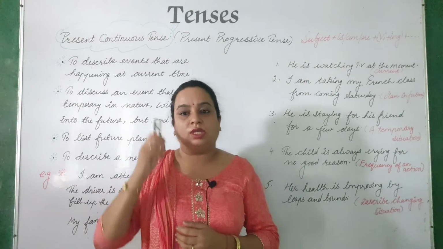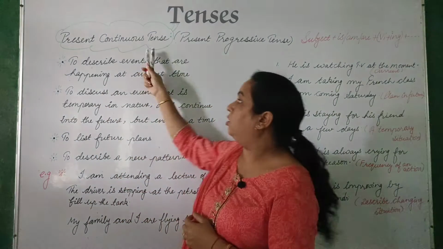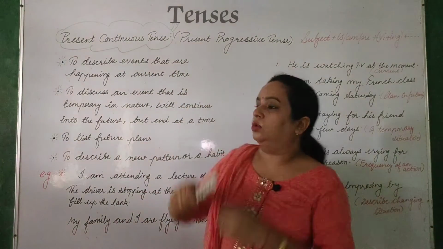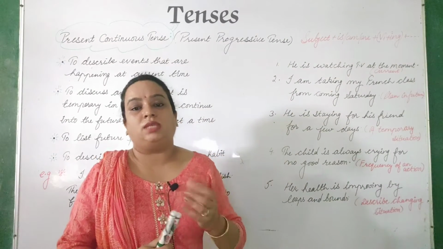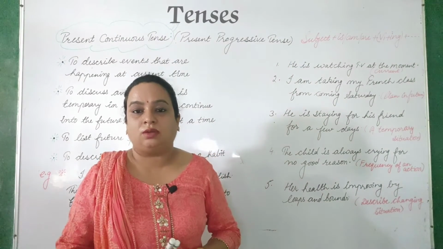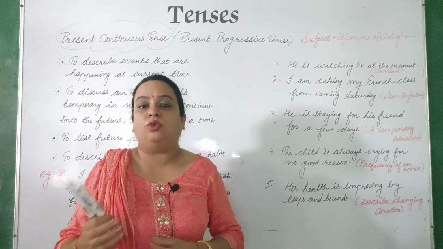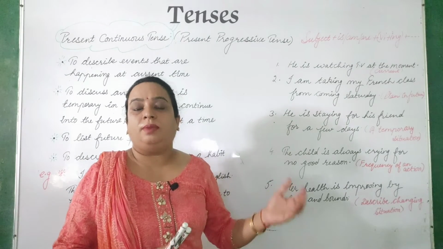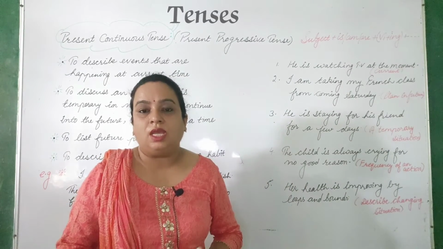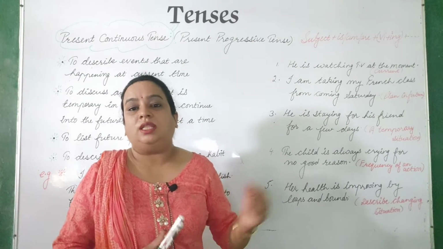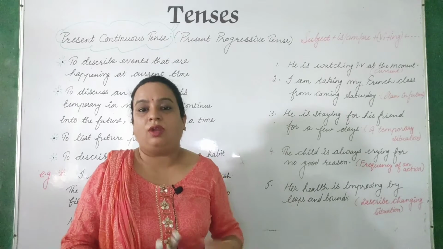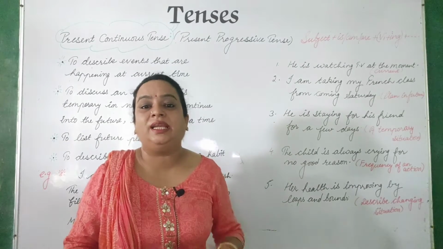As I have written here, you can see on the board, present continuous tense, or this is also known as present progressive tense, right? I am teaching English. Clear? My mother is cooking food, or my father is reading newspaper. And when I asked you a question, what are you doing? You gave the answer that I am studying, or I am reading, or I am learning tenses, right?